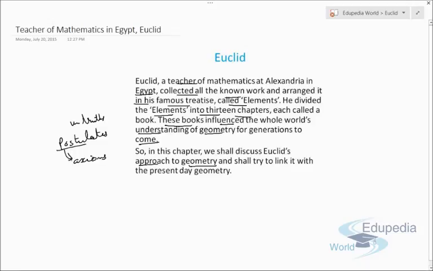Nowadays postulates and axioms are the same thing, and we'll discuss how we can link them with present-day geometry. We'll discuss what is a point, what is a surface, what is a line, what is a line segment. We'll discuss each and everything in the next videos.